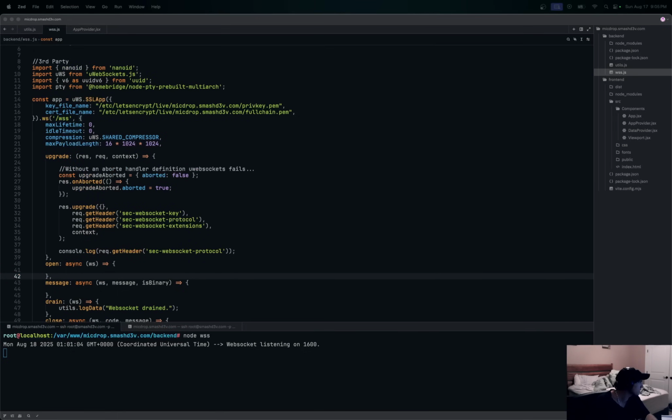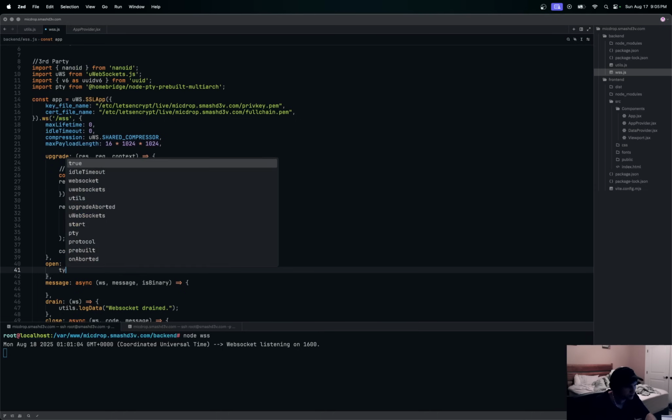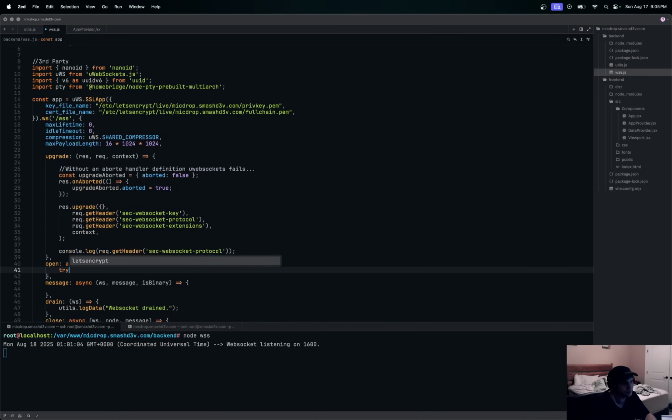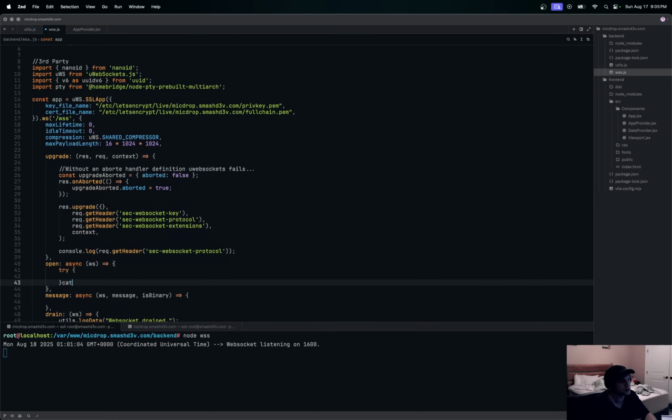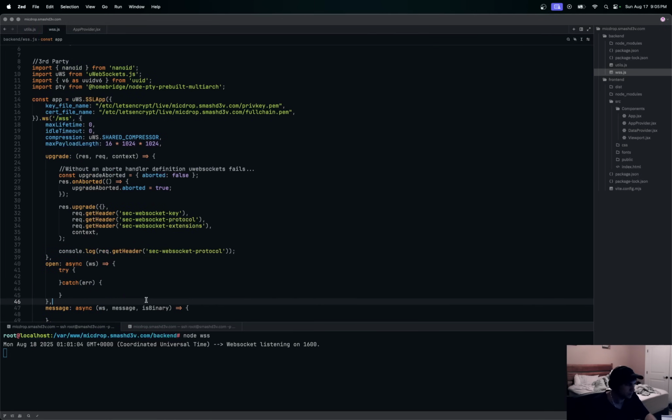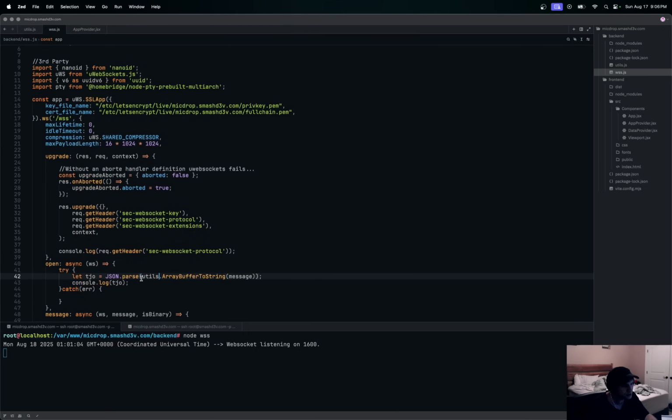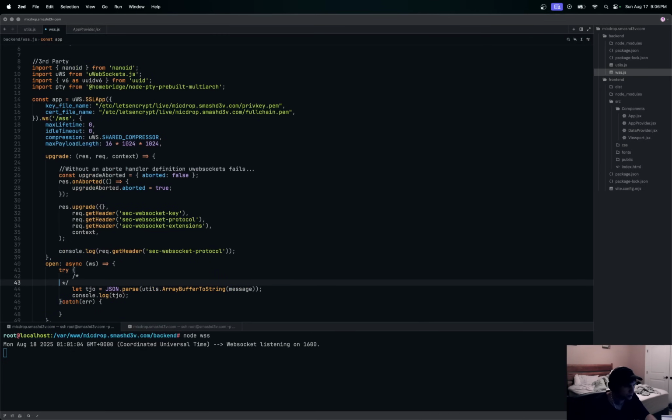Okay, so on open, we'll do a try and catch. On the open here, we'll say try, because let's see if we can at least in this video see our rows and columns. So we'll say try and catch here. And then we'll console log this right here. Let's see if we actually get a message from the front end. This is where we're JSON parsing. First, we'll console log the message, and then we'll do this. I just want to show you what an array buffer looks like.